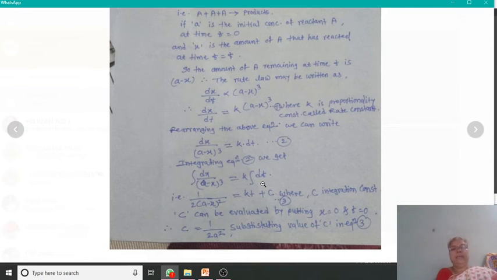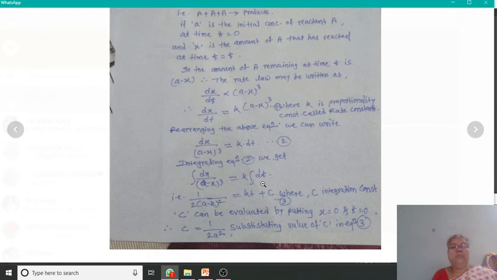You know, the integration of dx/(a − x)^3 equals k times the integration of dt. And remember well, the integration of dx/(a − x)^3 is 1/(2(a − x)^2), the integration of dt is t, and k is a constant, so it remains as it is. Therefore, it is equal to kt + c, where c is the integration constant.